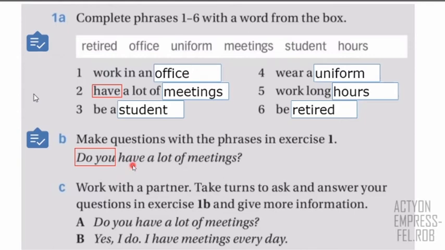So I'll give you 2 or 3 minutes to write the correct questions for number 1 until number 6. This is an example for number 2, so I'm going to put here number 2, because this is the answer for this one, the question. So I need you to write questions for 1, 3, 4, 5, and 6. Okay, so I'll give you 2 or 3 minutes so you can complete this part.